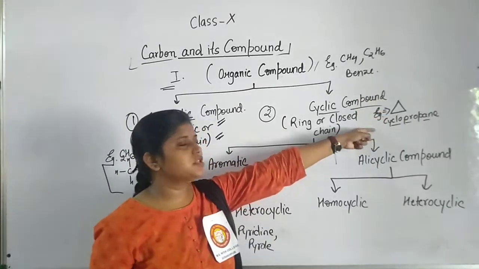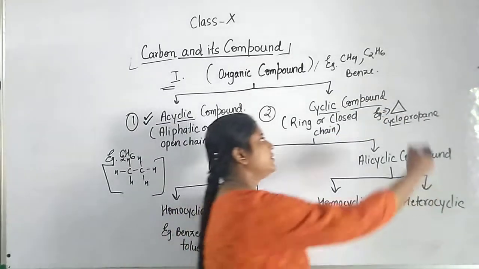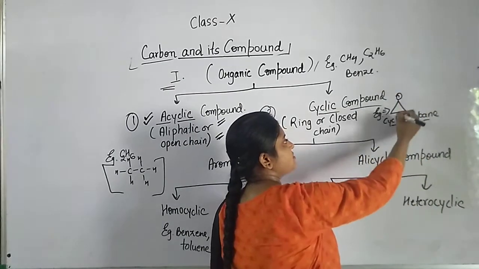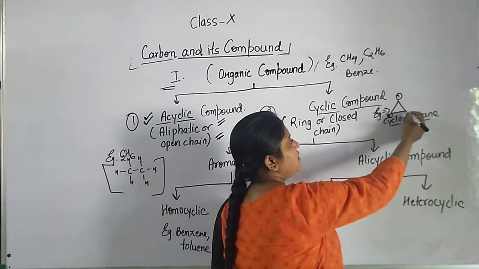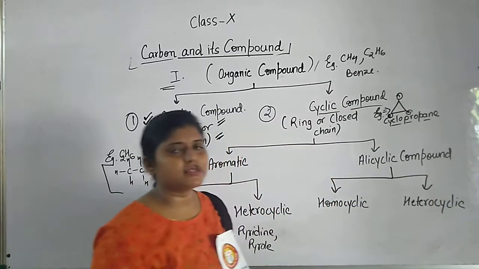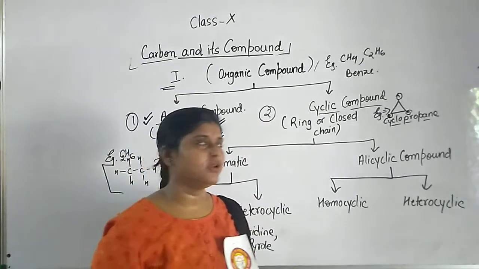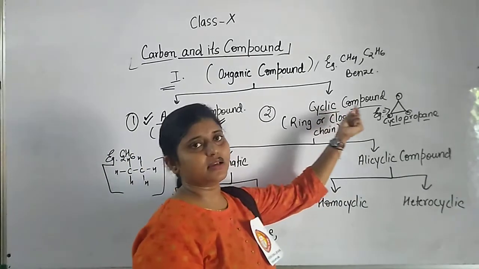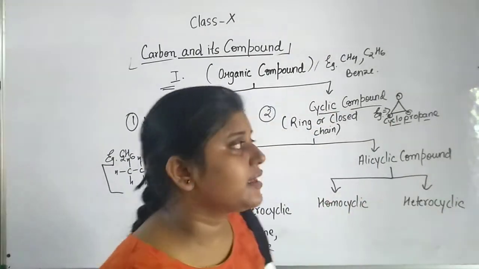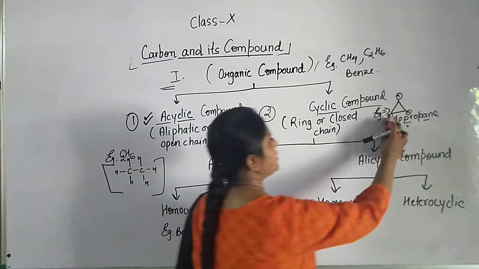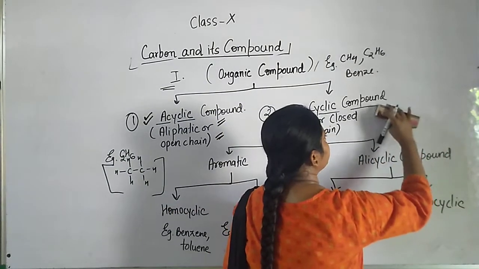It is also a carbon compound. There are 3 carbons: one carbon is here, the second is here, and the third is here. These are also a class of organic compounds called cyclic compounds, and they are also known by some other names.